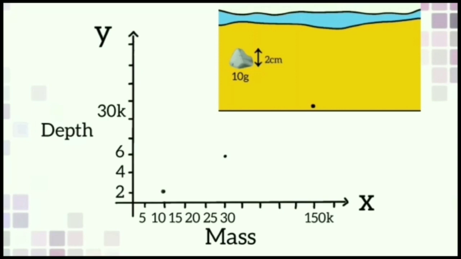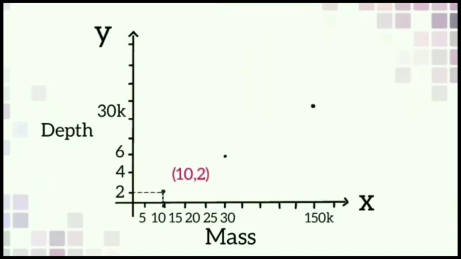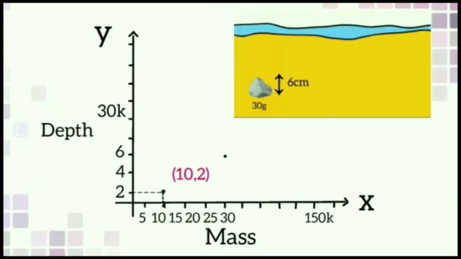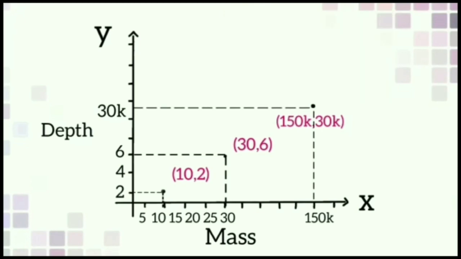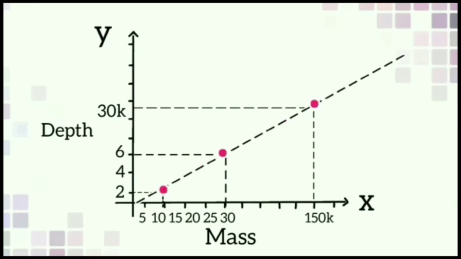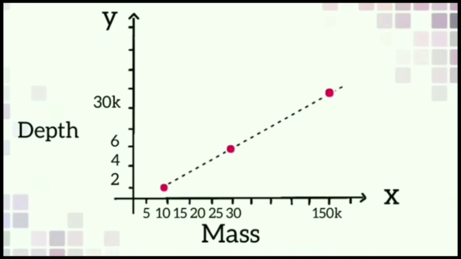First, a 10 gram stone went 2 centimeter in depth, so mark 10, 2. Then a 30 gram stone went 6 centimeter in depth, so mark it as 30, 6. Also, a 1,50,000 gram stone will reach 30,000 centimeter in depth, so mark it as 1,50,000, 30,000. By connecting these points, we get a straight line. These are the set of values of the side of the river bank.